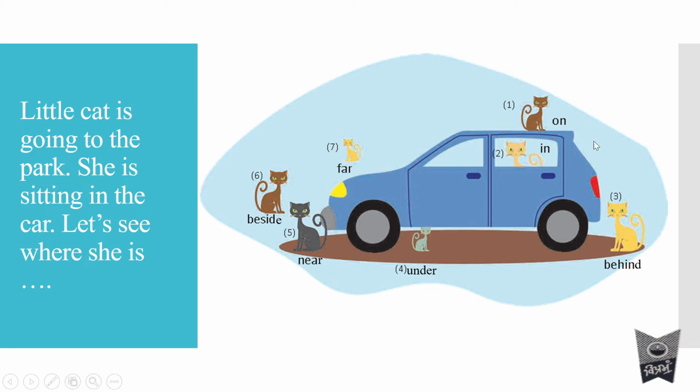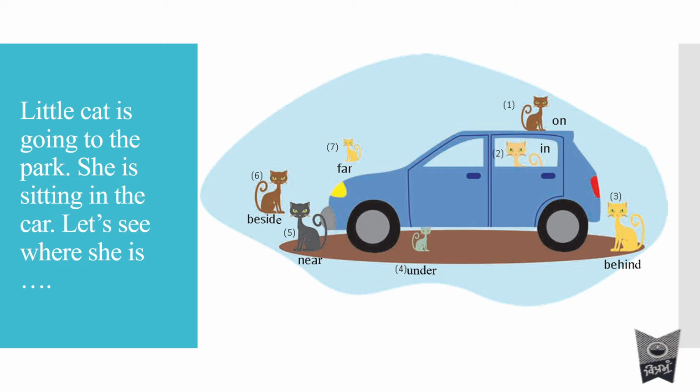The first was on the car, the second is in the car, the third is behind the car, the fourth position is under the car, the next fifth one is near the car. The sixth position, it is beside the car. बाजू में है उसको बोलते हैं beside.